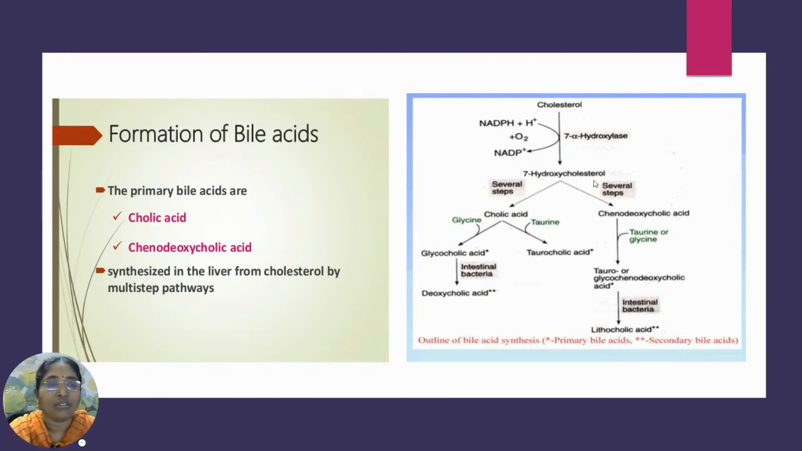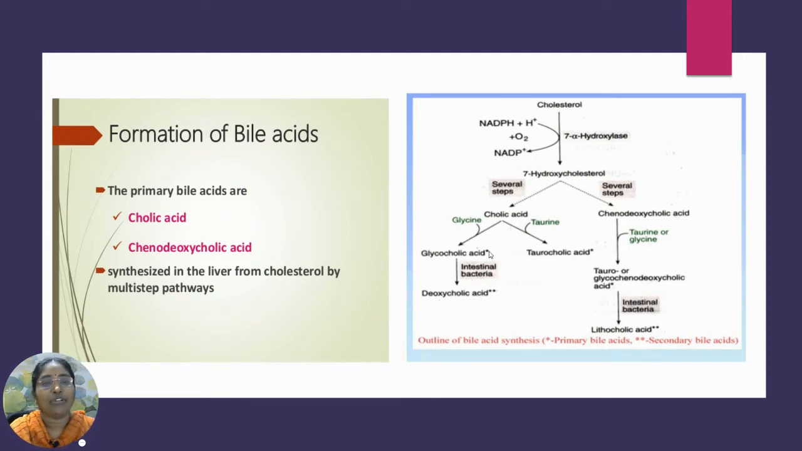This 7-alpha hydroxycholesterol, upon undergoing several steps, results in the primary bile acids, cholic acid and chenodeoxycholic acid. These primary bile acids, by combination with glycine and taurine, form glycocholic acid and taurocholic acid. Similarly, chenodeoxycholic acid forms tauro or glycochenodeoxycholic acids. Glycocholic acid, in the intestinal bacteria, can be converted into deoxycholic acid.